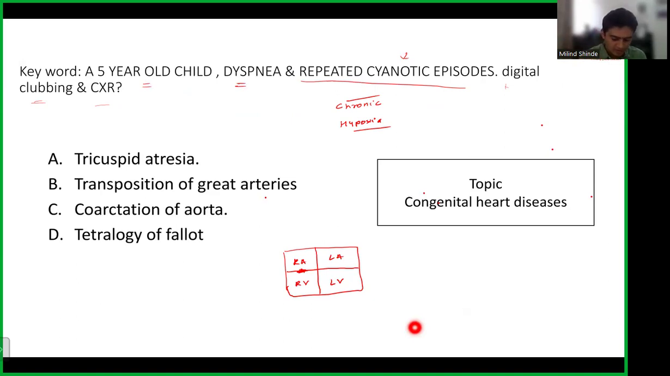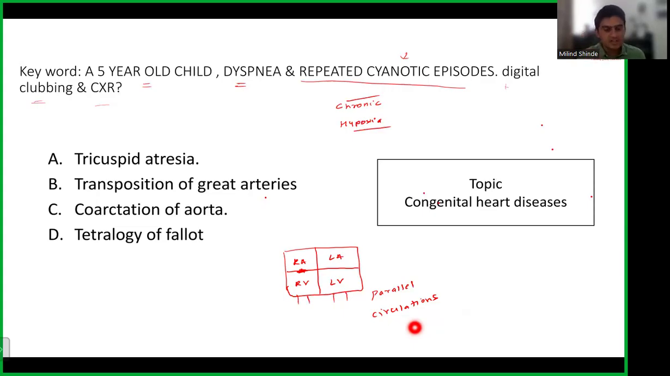Second option, you have transposition of the great arteries. Again, I discussed it in the class as well. So what is transposition? As the name suggests, the aorta arises from the right ventricle and the pulmonary artery arises from the left ventricle. So there's a transposition, and these two actually are parallel circulations. Okay, these are parallel circulations. So again, if there is no ASD, no VSD, no PDA, the child will not survive.